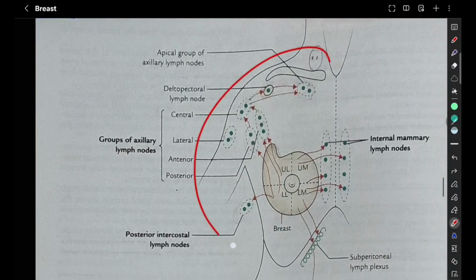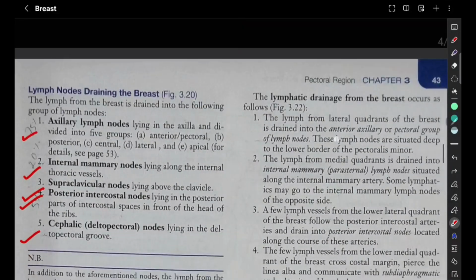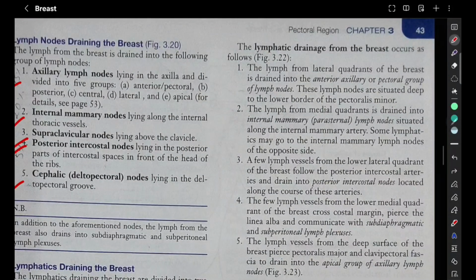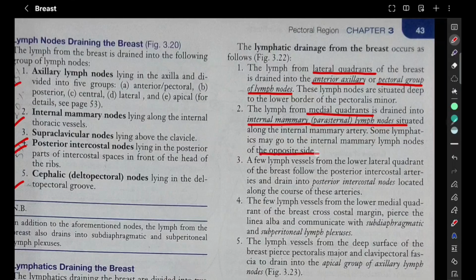So this diagram can show the paths of the lymphatics. Remember, from lateral quadrants, to the anterior axillary or pectoral group of lymph nodes. From medial quadrants, to internal mammary or parasternal lymph nodes, and it can also go to the opposite side. From lower lateral quadrants, it follows the posterior intercostal artery into the posterior intercostal nodes.